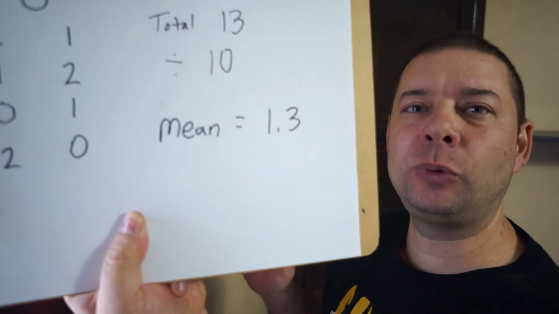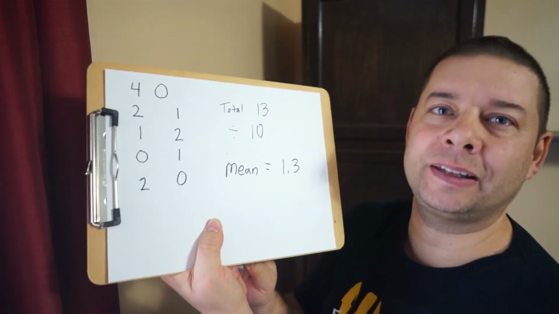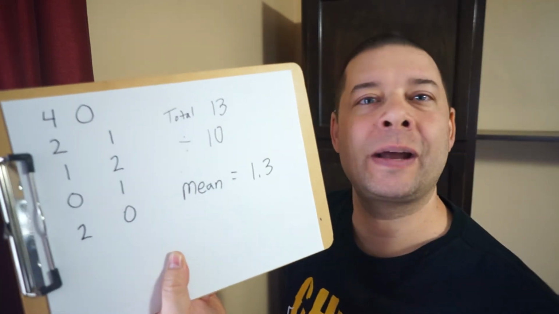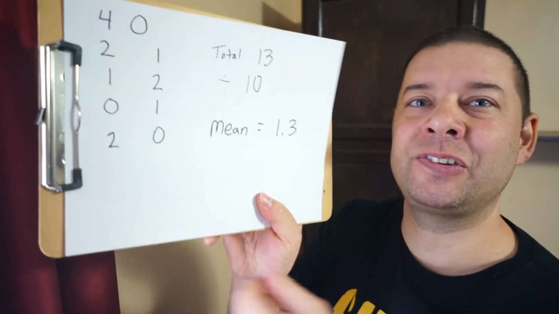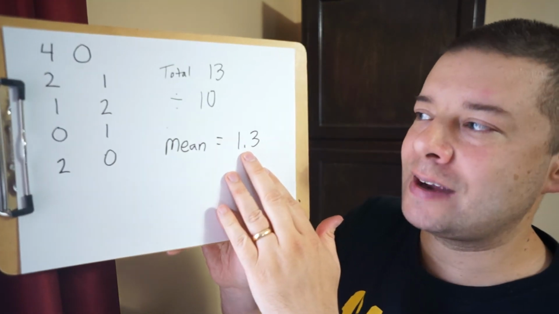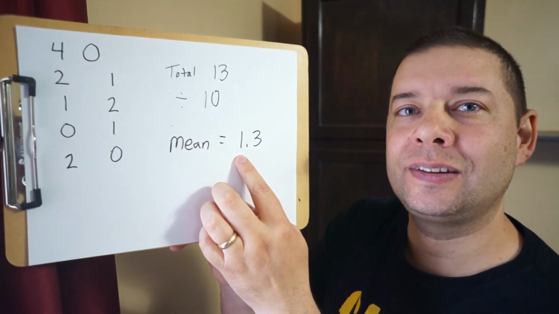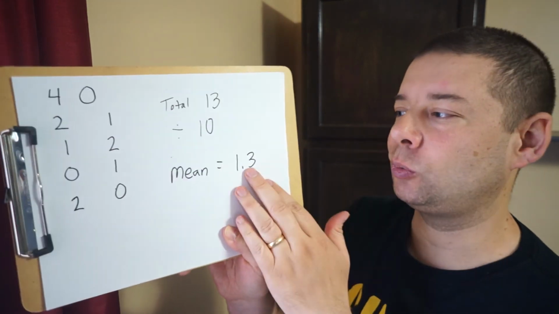Now that might seem weird because really, how can you have 1 3/10 siblings? I mean, I don't think anybody, like my daughter is kind of short, but I wouldn't count her as a third of a person, or 3/10 of a person, I should say. All right, so this is an average. It just means the average of our data set is 1 3/10. All right, so the mean number from all the people I asked is 1 3/10.